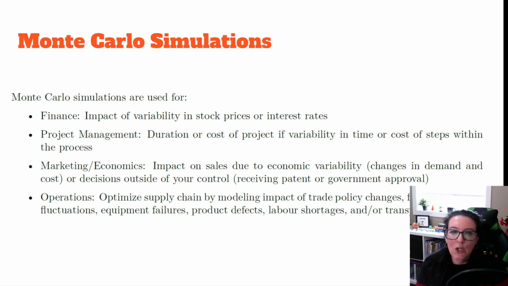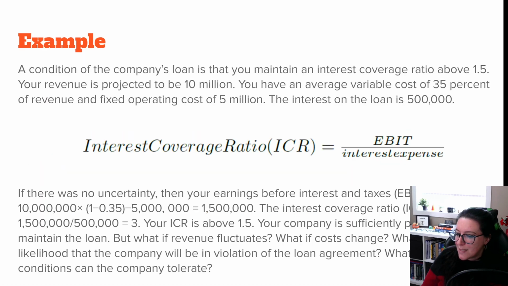So we're going to take a look at some of these. We'll look at the project management and the duration of a project. And then we'll also look at our simple example here of whether or not we'll be able to maintain that interest coverage ratio that we need in order to be sufficiently profitable to maintain the loan.